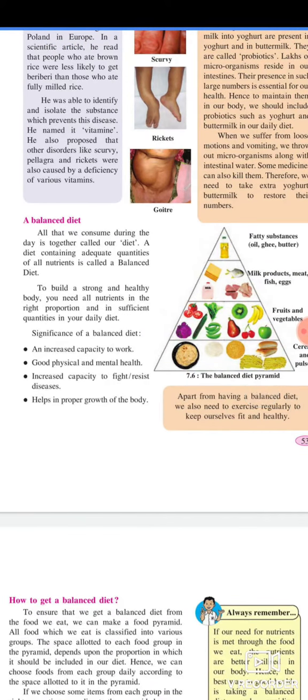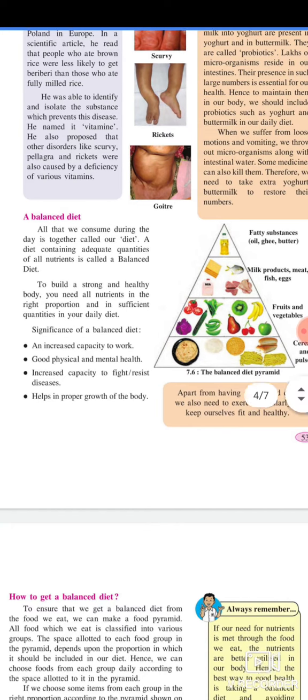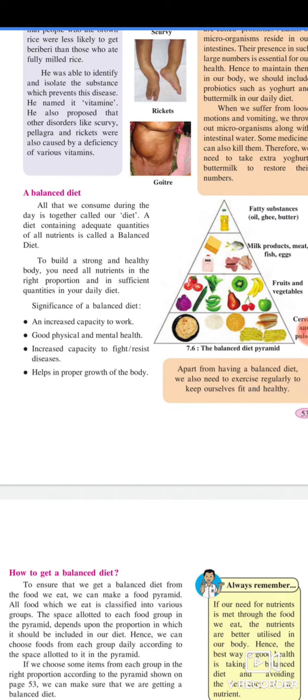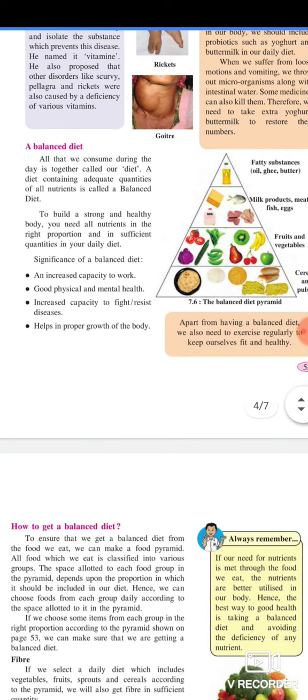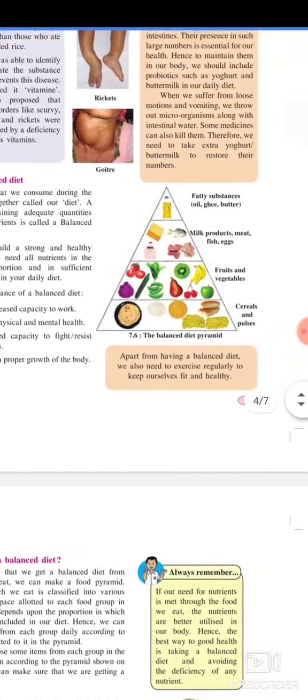A balanced diet. All that we consume during a day is together called our diet. A diet containing adequate quantities of all nutrients is called a balanced diet. To build a strong and healthy body, you need all nutrients in the right proportion and in sufficient quantities in your daily diet. Significance of a balanced diet: an increased capacity to work, good physical and mental health, increased capacity to resist diseases, and help in proper growth of the body.